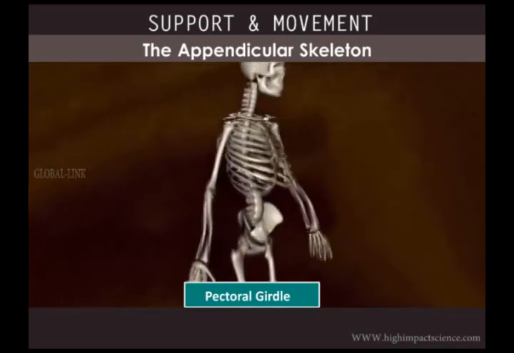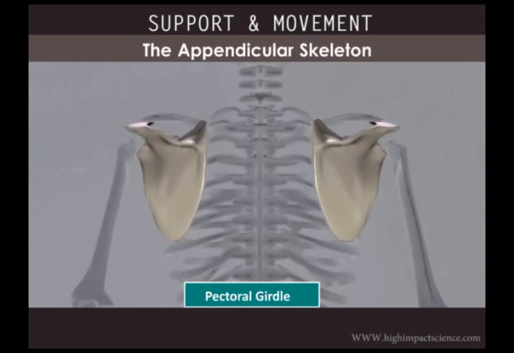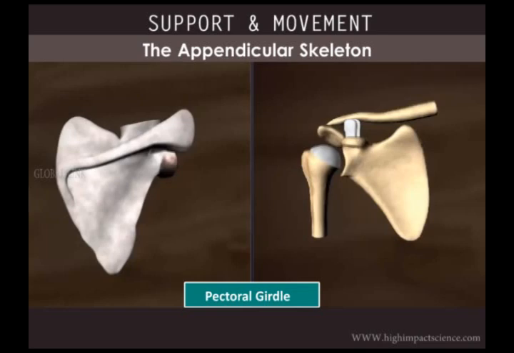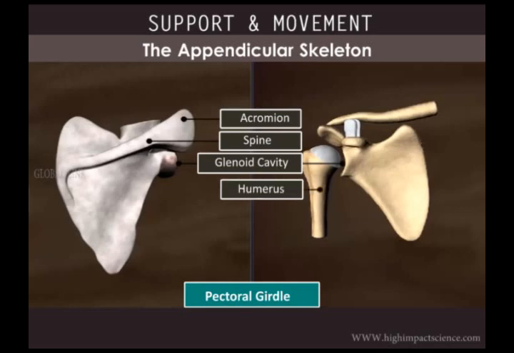The scapula is situated between the second and seventh rib on the dorsal side of the thorax. It has a slightly elevated ridge called the spine, which projects as a flat expanded process called the acromion. Below the acromion is a cup-shaped cavity called the glenoid cavity, into which fits the head of the humerus to form the shoulder joint.